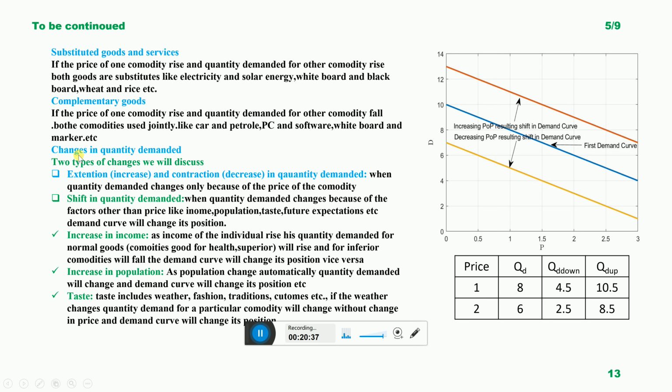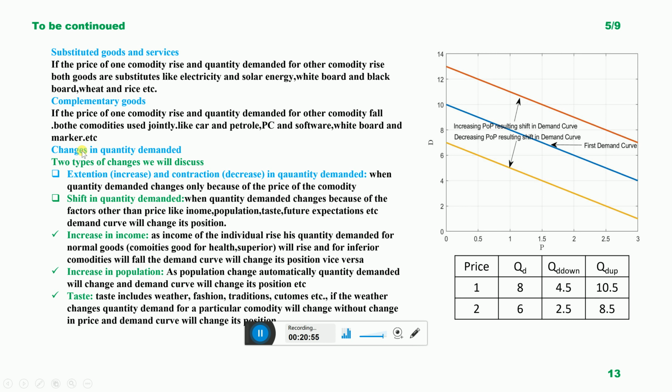Now we are switching toward the changes in quantity demanded. We will study two types of changes in quantity demanded. Economists divide the changes in quantity demanded into two types.